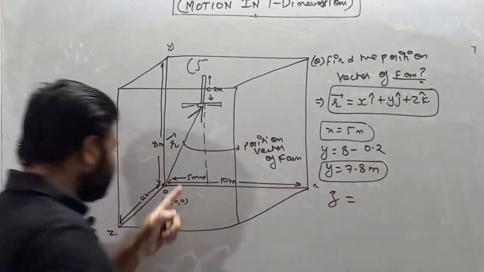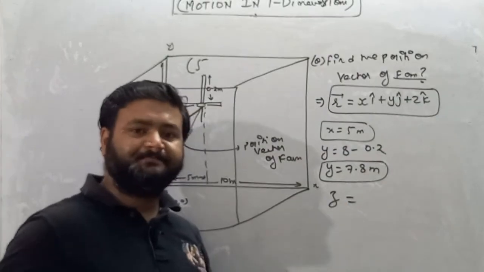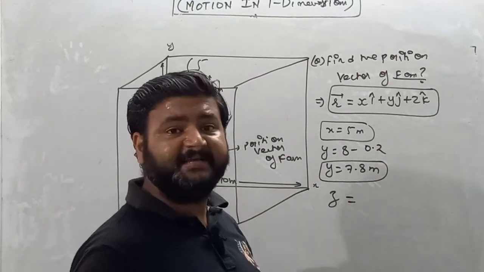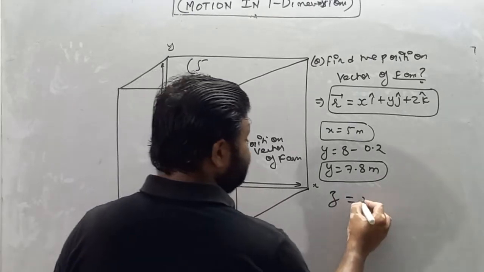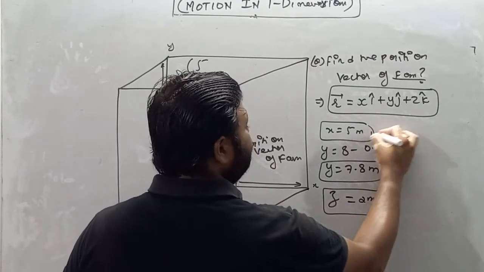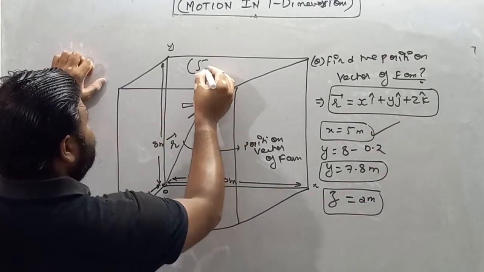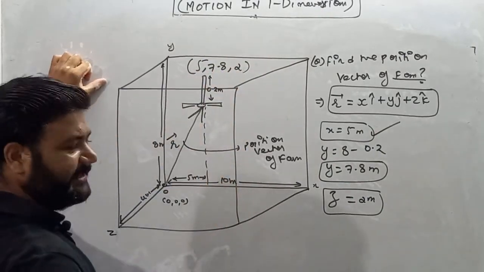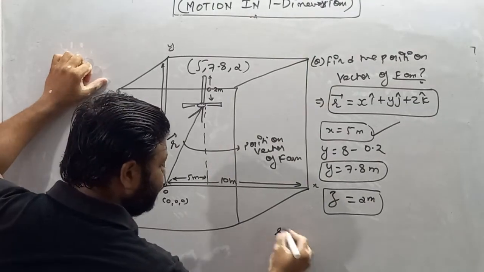Similarly z. z is basically the width of the room. It is 4 meter, and the fan is connected at the center of the room, so z is considered to be 2 meter. Now we have the x coordinate, the y coordinate, and the z coordinate of the fan.